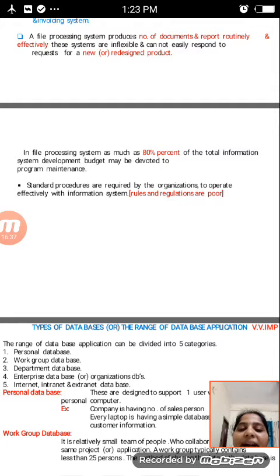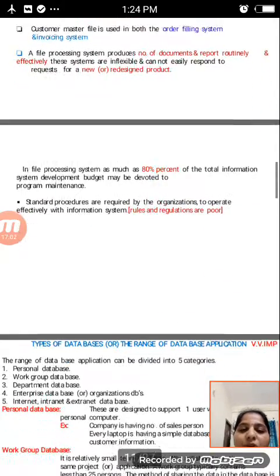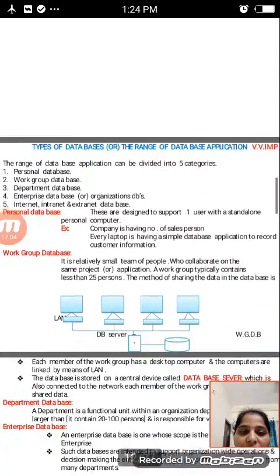And then standard procedures are required by the organization to operate effectively with the information system, but rules and regulations are very poor in this system. Standards are needed to operate effectively within the system.